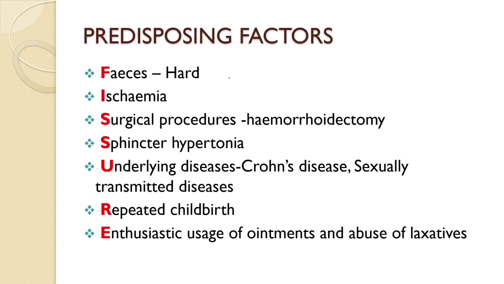What are the predisposing factors for anal fissure formation? We have this mnemonic, FISSURE. F means feces, passage of hard feces, and ischemia, surgical procedures like hemorrhoidectomy, and sphincter hypertonia. Underlying diseases like Crohn's disease, STDs, and repeated childbirth, and enthusiastic usage of ointments and abuse of laxatives. These are the predisposing factors for anal fissure.